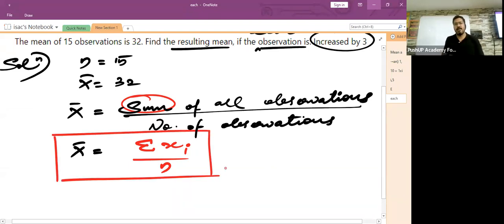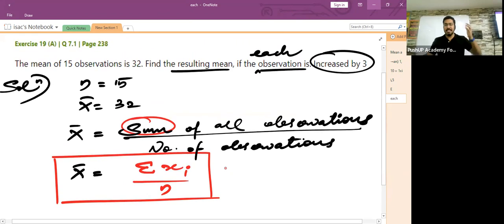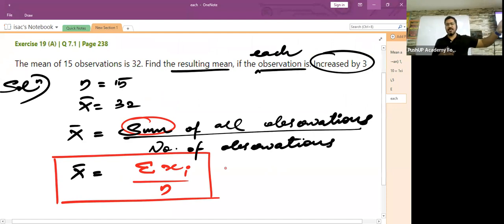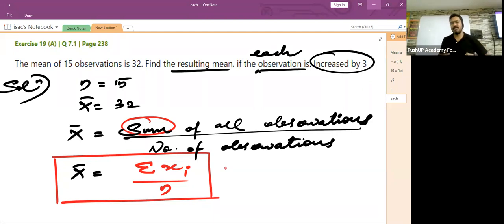This is the formula. See children, after doing around 6 sums, I taught you the actual formula to find average. If I teach you everything in the beginning itself, you will be confused because you don't know the meaning of sigma, the meaning of i, what is n. You had no idea. So after doing 6 sums, you got an idea. Okay, fine. X bar is average, sigma is sum of, xi is all the observations given to us. N is the number of observations given to us. Now everything is crystal clear in your head. Okay, so no space for doubt.